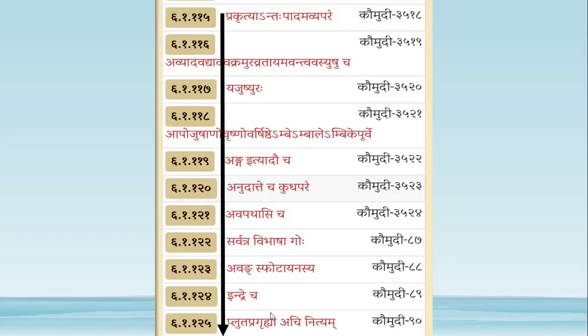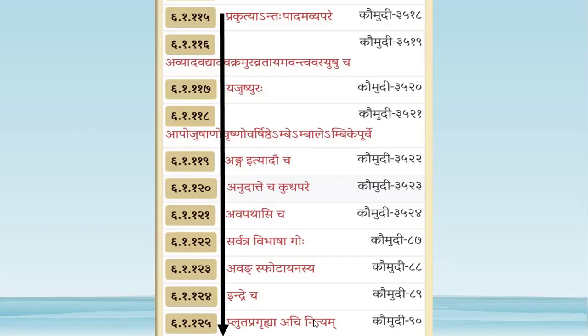Indre cha: whenever Go is followed by the word Indra. The sutras Sarvatra Vibhasha Goho and Avang Spotayanasya deal with Go followed by Akara, Hrasva Akara. And here is one more case where Go is followed by E. This was not possible by the previous sutra, so this separate sutra, Go plus Indra. Here also you will get Avang Adesha according to the opinion of Spotayana. Go gets Avang, so it becomes Gava plus Indra, Gavendra by Adgunaha.